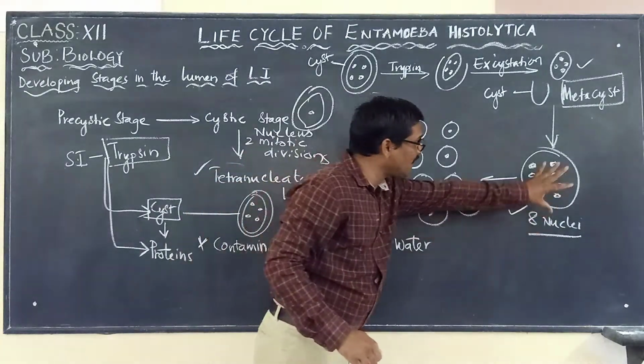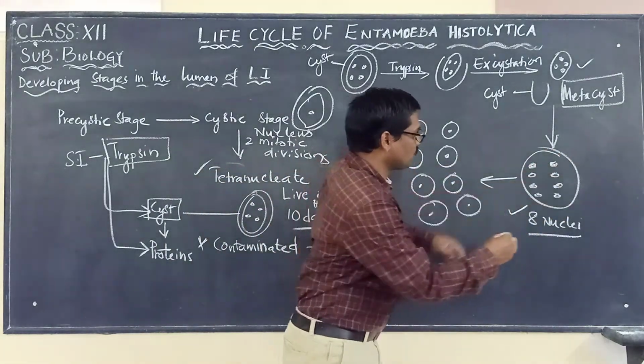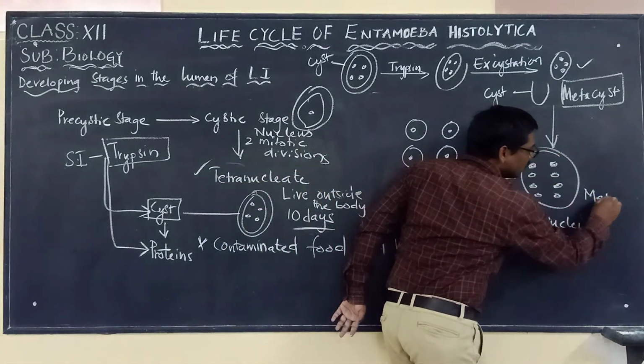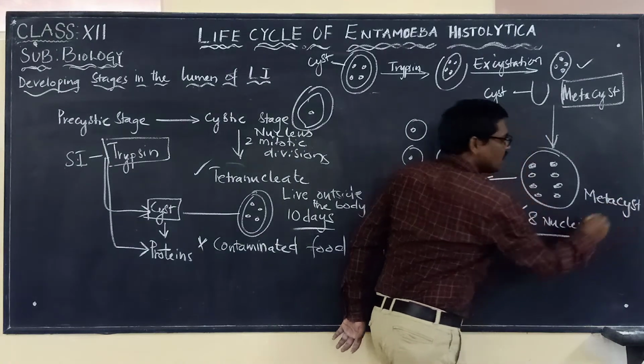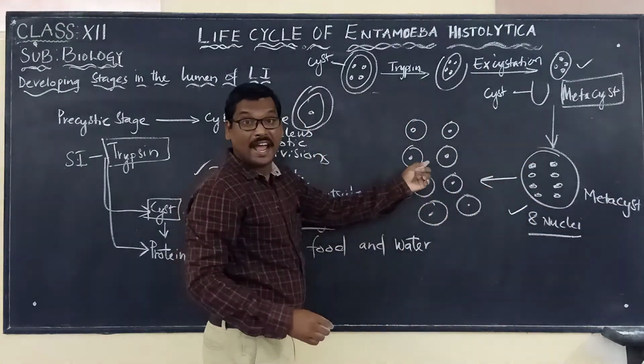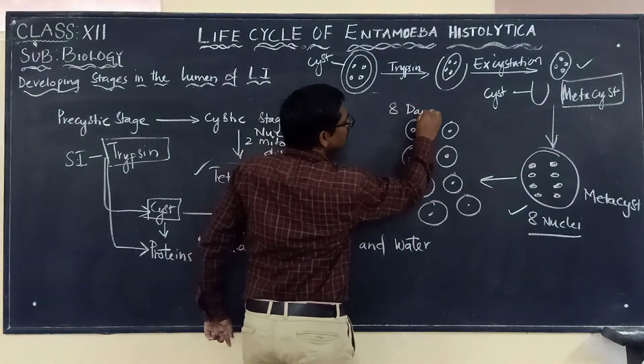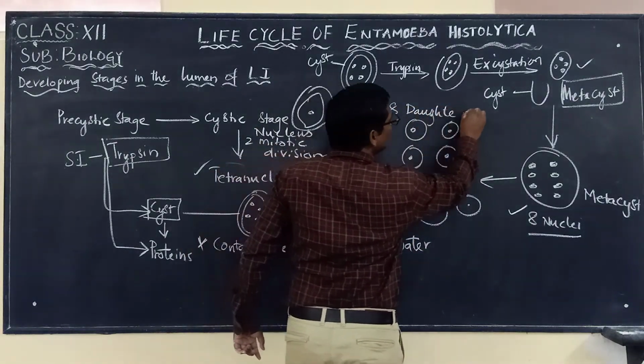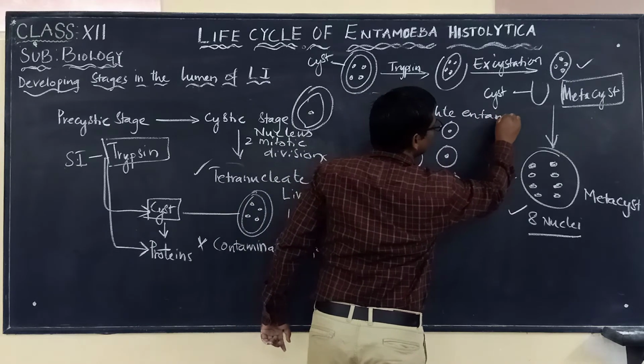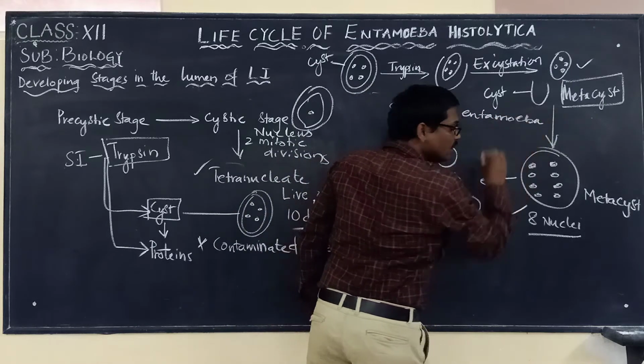So from one metacyst, this is called one metacyst, there are 8 daughter Entamoeba that are produced. Okay, these are all what now? 8 daughter amoeba are produced.